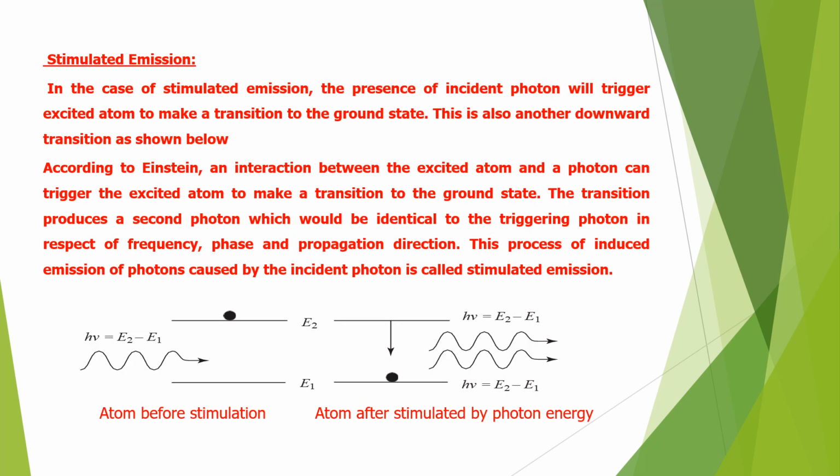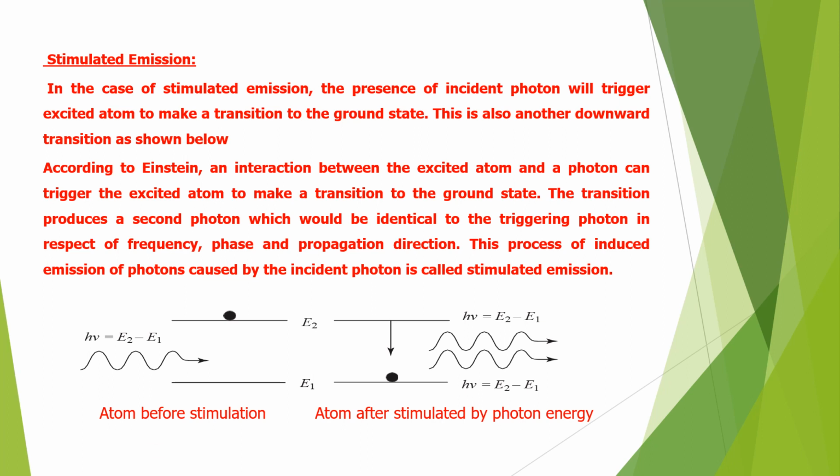From this slide, we are going to understand what is stimulated emission. We know very well atoms after excitation cannot stay in their excited state for longer time and they have to come to low energy state. If those excited atoms are able to go to low energy state without using external energy by emitting incoherent photons, then that process is called spontaneous emission. Here is another possibility where the atoms in the excited state can be forced to go to low energy state with the help of some external energy.